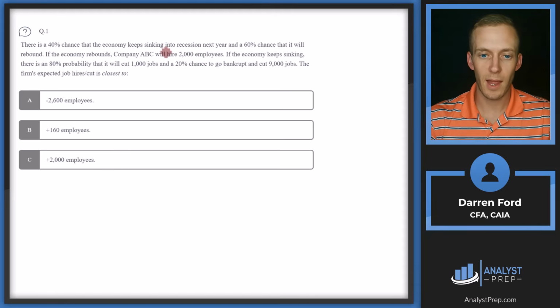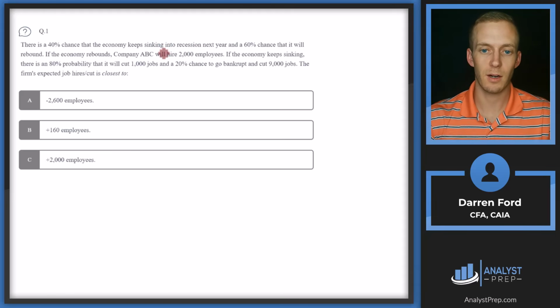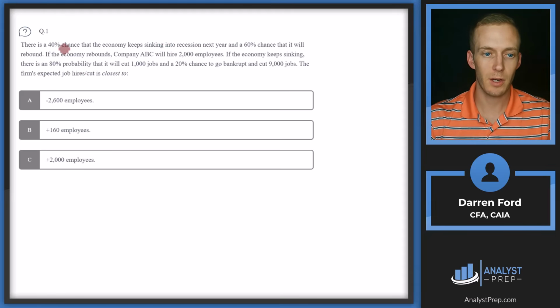So we're going to be doing a weighted average of the different outcomes here to get our expected number. So we've got a 40% chance the economy goes into a recession, 60% chance it will rebound. So for rebound, we're going to put 60% times 2,000. And then for our economy keeps sinking, we're going to need to add in another layer here, since if this happens, there are two more outcomes. So we're going to do 40% times 80% times minus 1,000 in this scenario, and then 40% times 20% times minus 9,000. And we're going to add those three outcomes together, and that's going to give us our expected outcome.